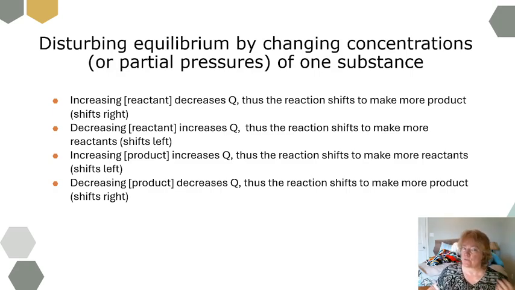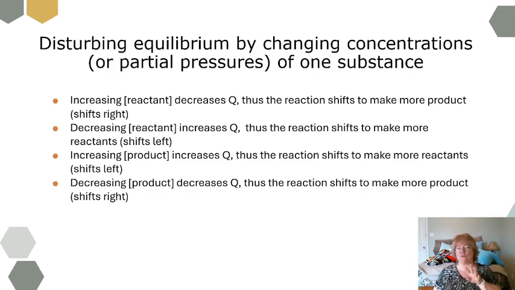If I think about it in terms of the products, if I increase the concentration or partial pressure of one of the products, that's going to increase Q. Because Q is now higher than K, it's going to shift to make more reactant, so it's going to shift left. If I decrease the concentration of a product or its partial pressure, it decreases Q, so then it's going to go in the forward reaction, or shift right, to make more product and reestablish equilibrium.